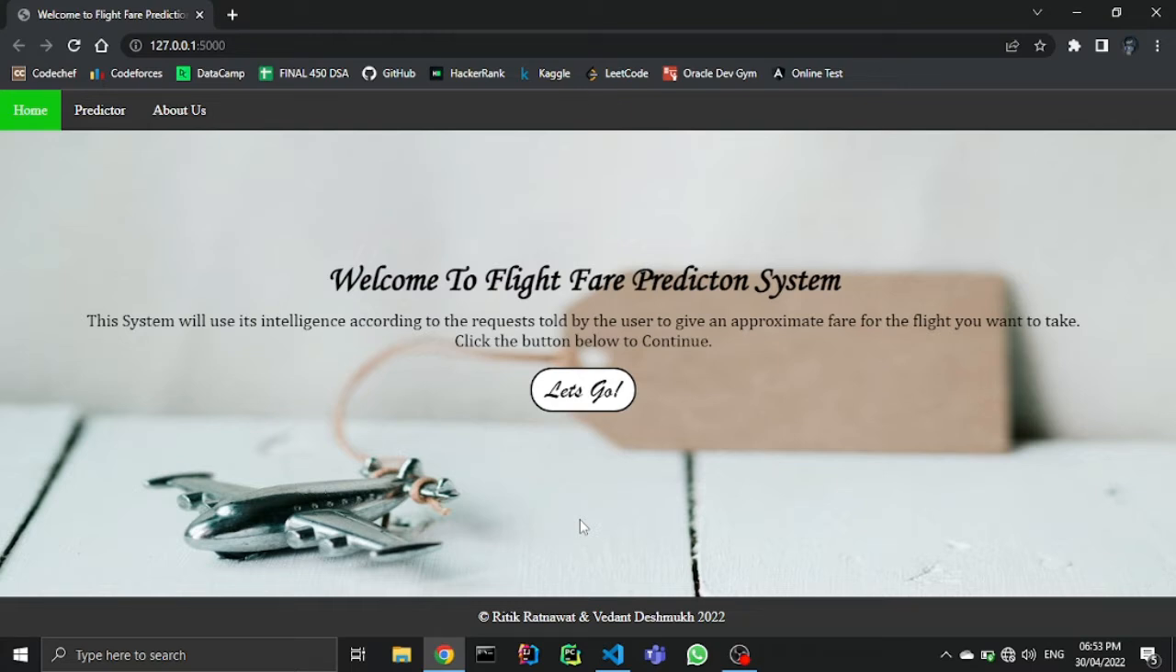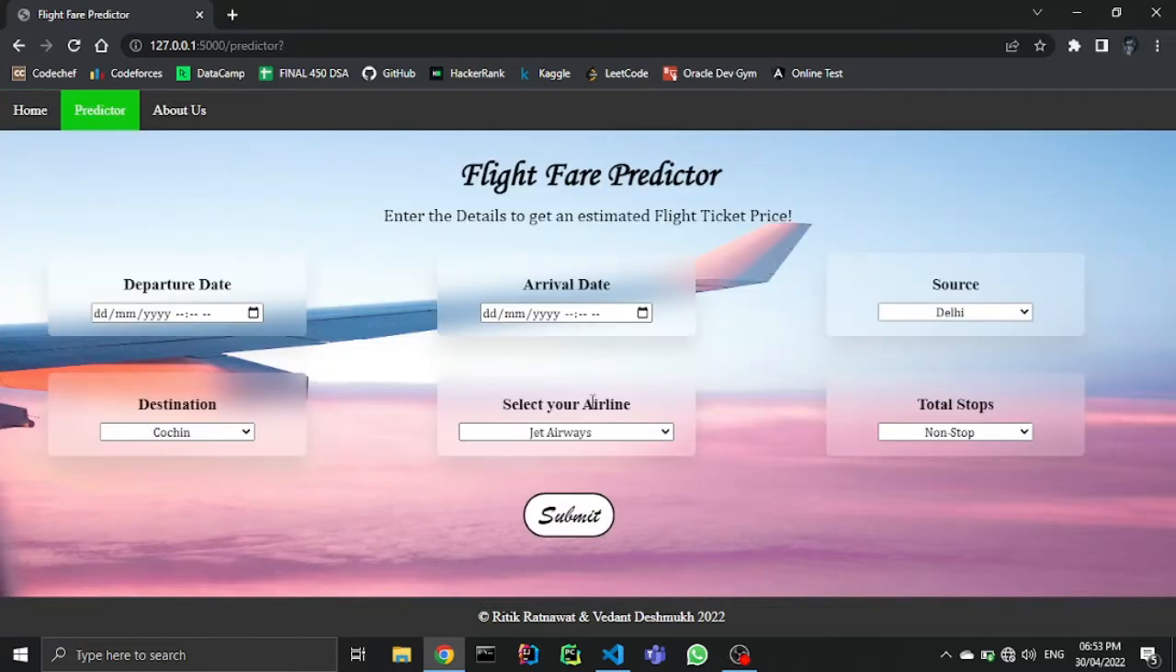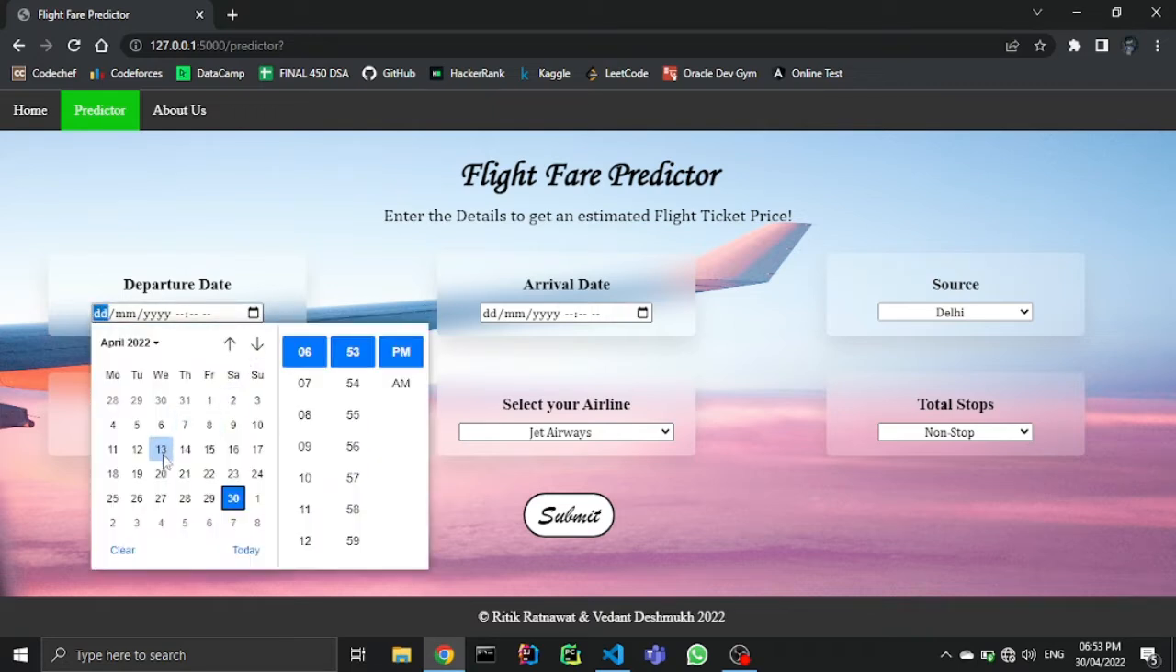So, this is the web UI of that project. Here, when we click on Let's Go, we go to a page where we have to enter some details. First is the departure date, when you have to take a plane or flight from your source. I am selecting the 21st, and the time is 10.